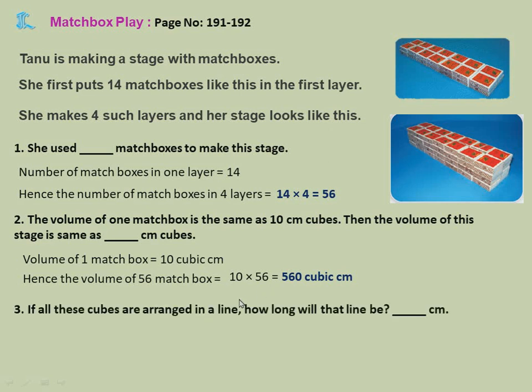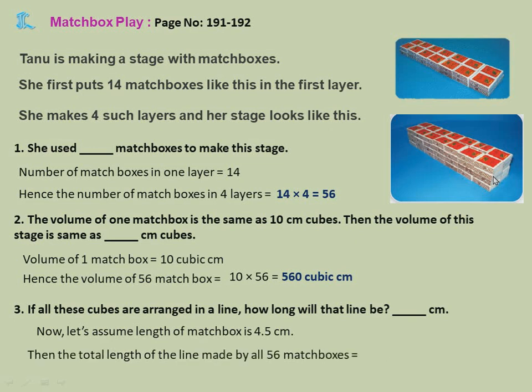Understood, children? Now, if all these matchboxes are arranged in a line, how long will that line be? Similarly, like the last one which we did, we are keeping them in a line. Now let's assume the length of the matchbox is 4.5 centimeters, because the matchbox which you are taking, you measure for that, okay? Then the total length of the line made by all 56 boxes. Totally 56 boxes are there. Each length is 4.5. So it will be 4.5 into 56, that is 252 centimeters.